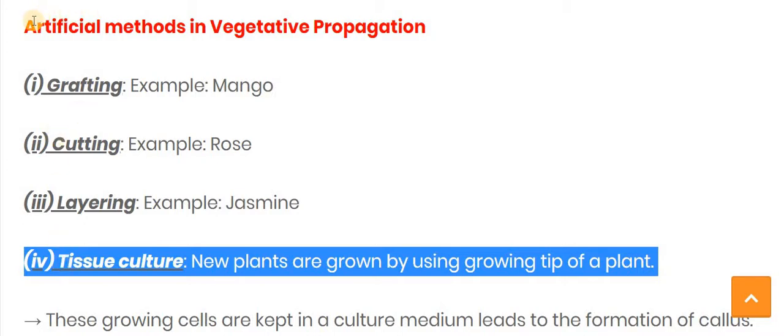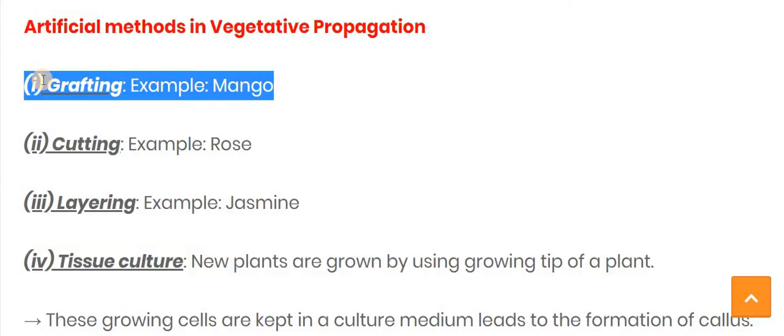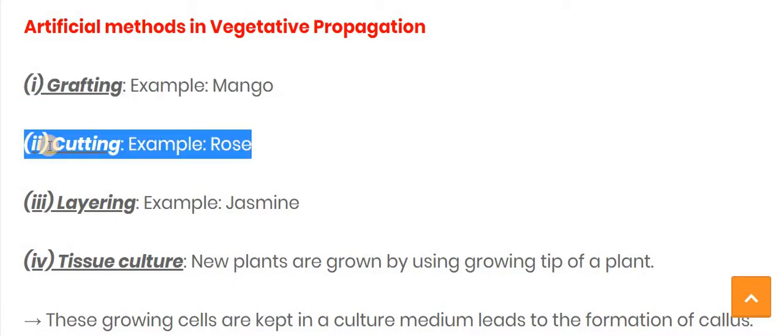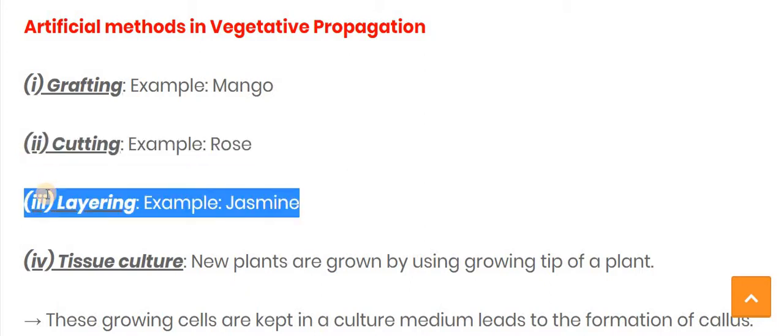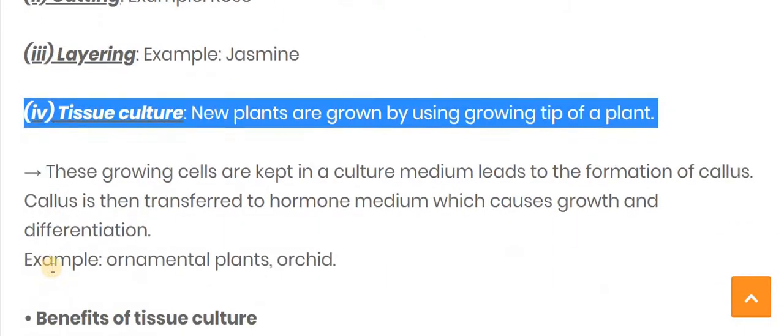So in the artificial methods of vegetative propagation, there are four types. The first is the grafting method, with the example mango. The second is the cutting method, with the example rose. The third is layering, with the example jasmine. The fourth is tissue culture, where new plants are grown by using a growing tip of the plant.